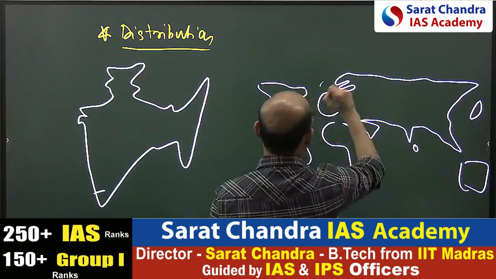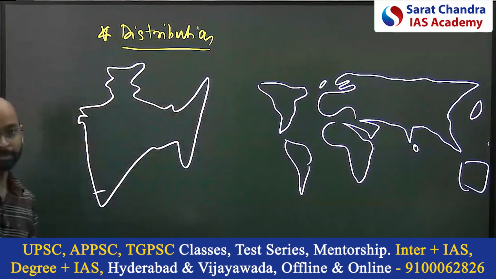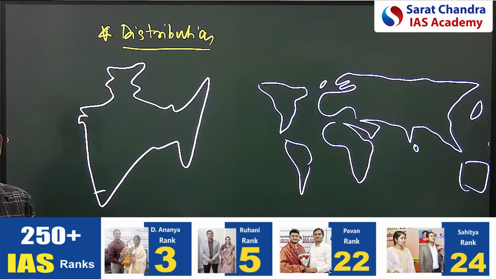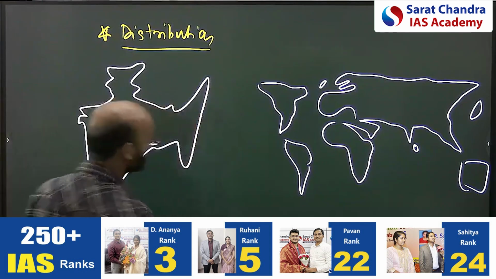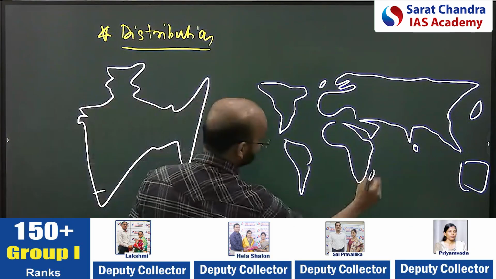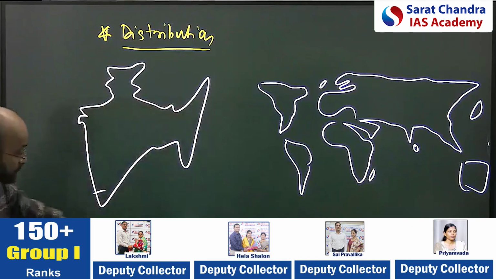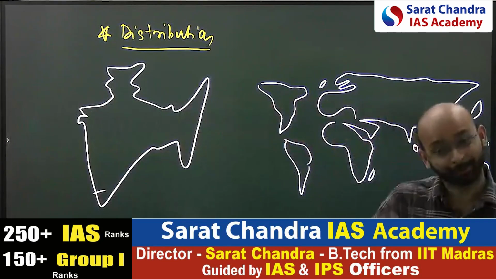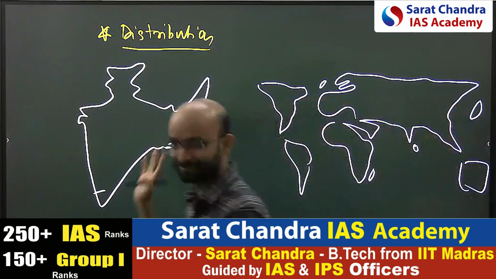How many marks will you give for my drawing? One out of five. That's too much. Okay, here you have Madagascar. So these two you have to learn, because distribution you can't write, you have to show. That's the template for you.